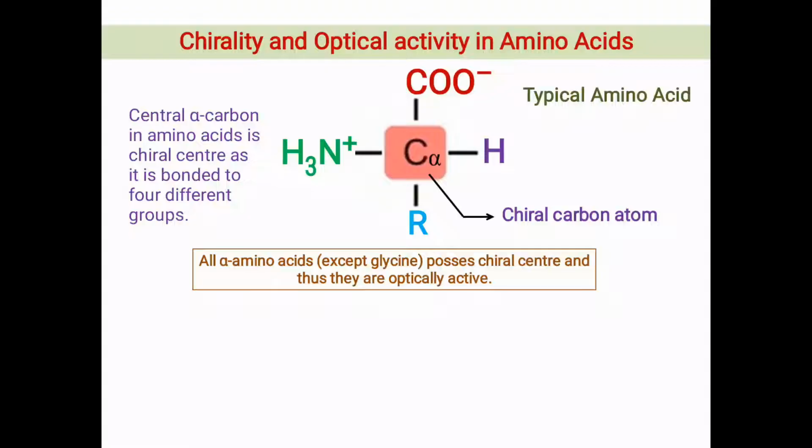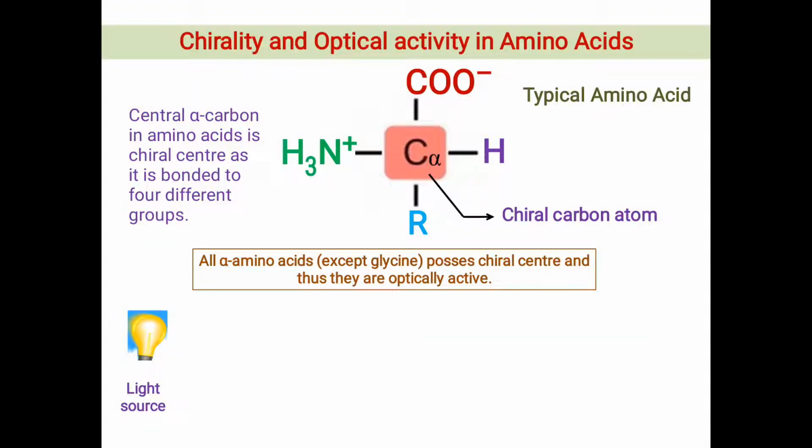On the basis of this, all alpha amino acids except glycine possess a chiral center and are optically active. Glycine is an optically inactive amino acid because of the presence of an achiral alpha carbon, because in glycine the R group is another hydrogen atom. Now, what is optical activity? Optical activity of any molecule or substance confers its ability to rotate plane polarized light.